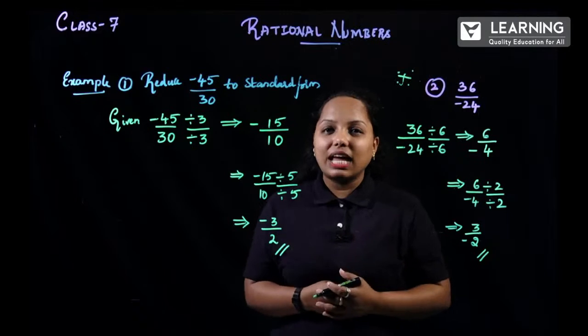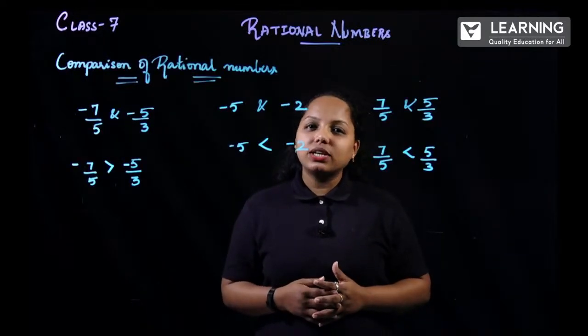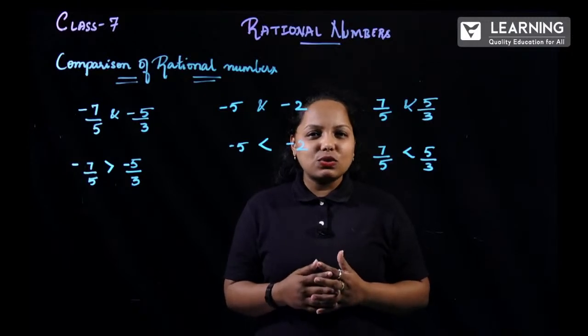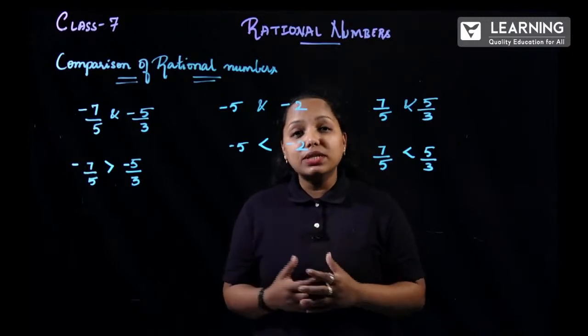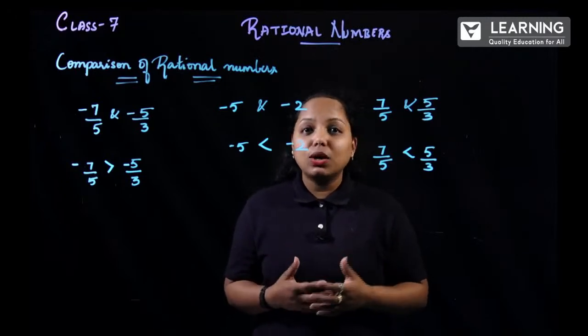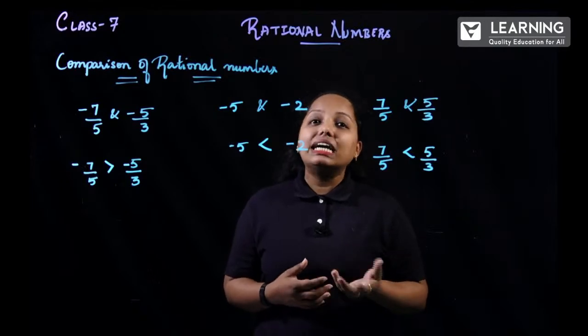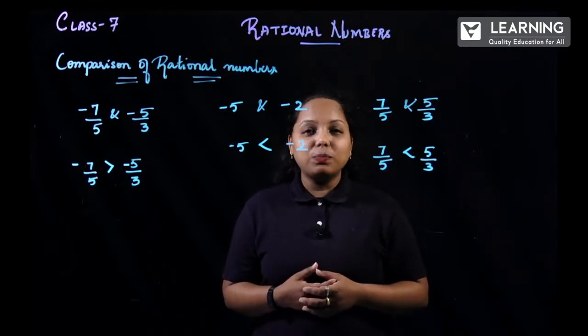Let us look up the next main topic. Now comparison of rational numbers. So what exactly is comparison of rational numbers? Now two numbers will be given, so it has to be in the rational format, or sometimes it can be in the whole number also. Well, if it is a whole number, it is considered as divided by 1 itself. I hope you know this one.